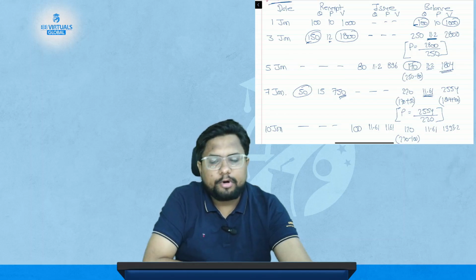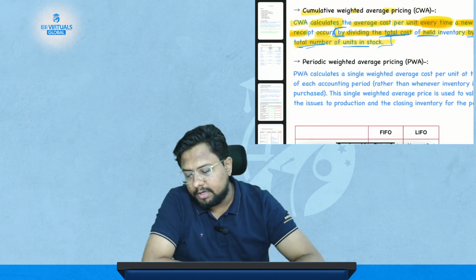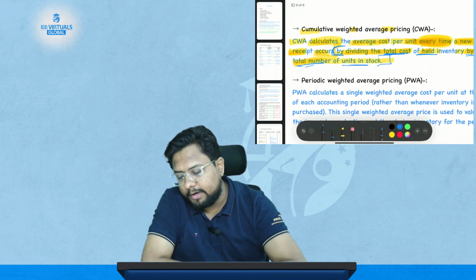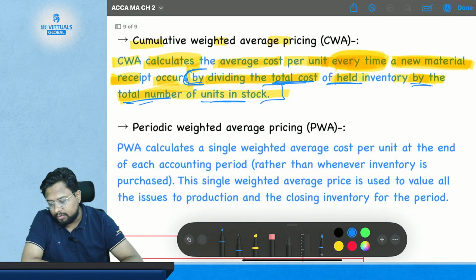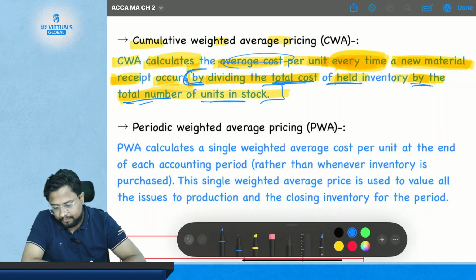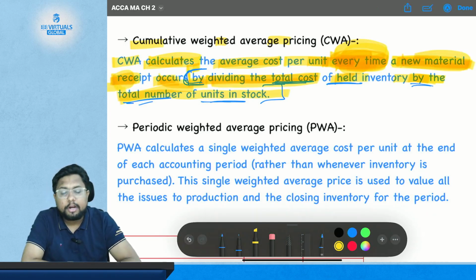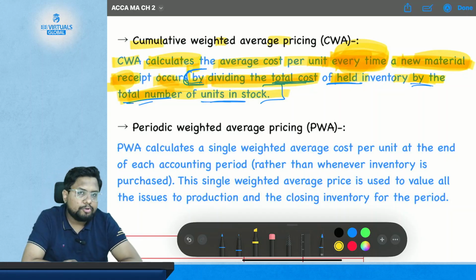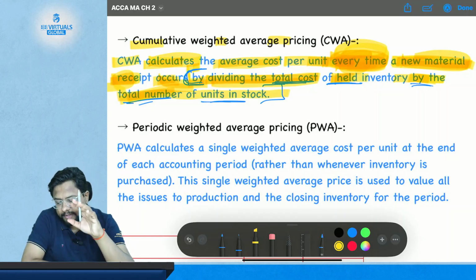Okay, so I hope you are done reading this illustration. Now coming to the notes again. Read about what is cumulative weighted average pricing. Then we go for the last method. So what is CWA? CWA calculates the average cost per unit every time a new material receipt occurs by dividing the total cost of held inventory by the total number of units in the stock. So this is cumulative weighted average pricing.